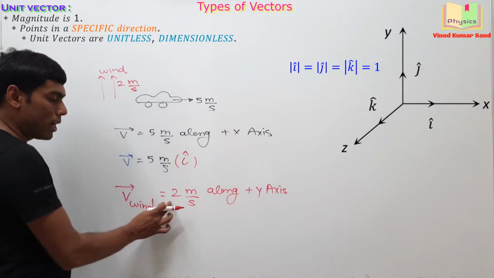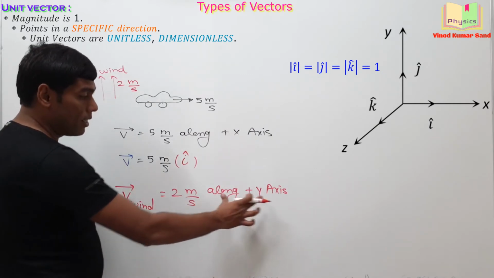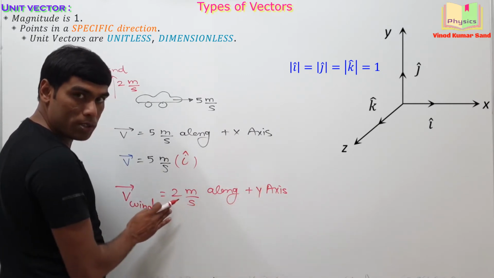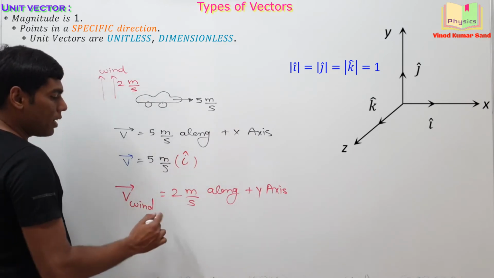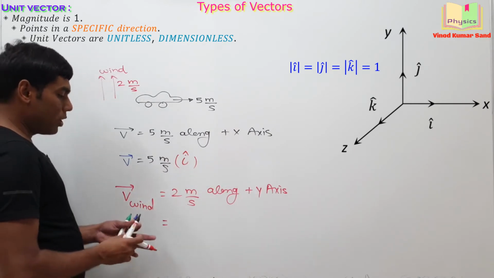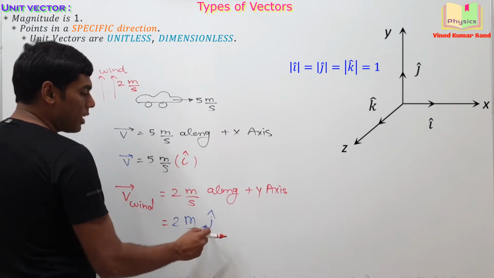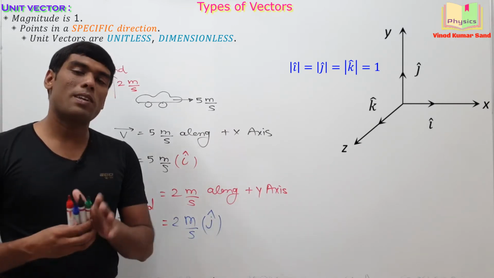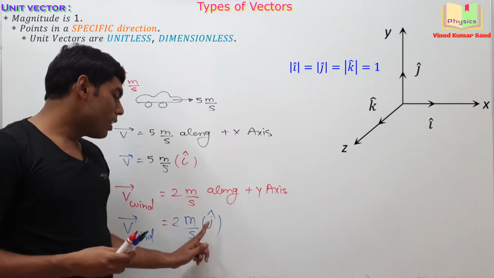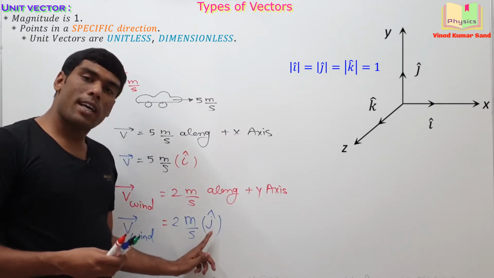A vector should have a magnitude with proper unit and a direction. So all components are here. But the same thing can be represented very beautifully as 2 meter per second of j cap. j cap is just indicating the positive y direction.